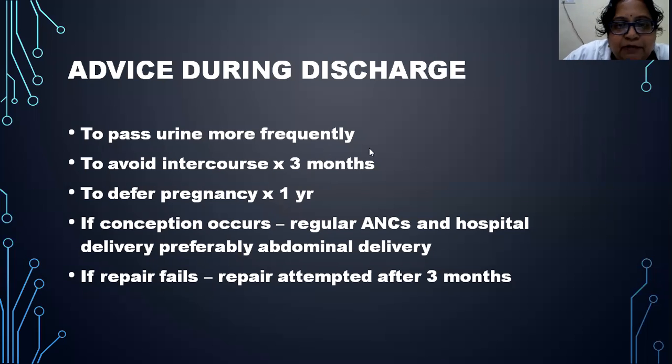Now, what will you advise the patient once the patient is discharged? In case of obstetric fistula, she has to pass urine frequently every 1 hour, and later on the interval can be increased, and she has to avoid intercourse for at least 3 months after the repair of the fistula, and pregnancy should not be planned at least till 1 year after the repair of the fistula. And in case conception occurs, then regular antenatal checkups should be done at a hospital, and hospital delivery is preferred, and preferably it should be an abdominal delivery, that is cesarean. And if there is a failure in the repair, it can be deferred until 3 months after delivery of the baby.